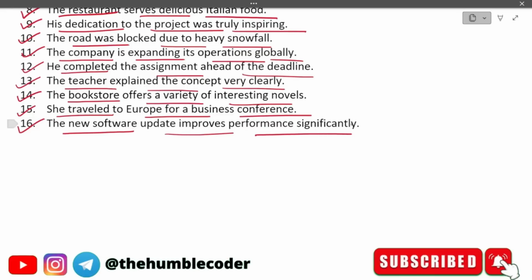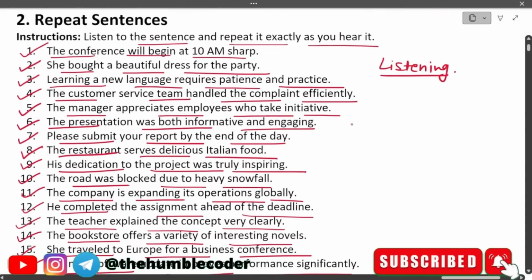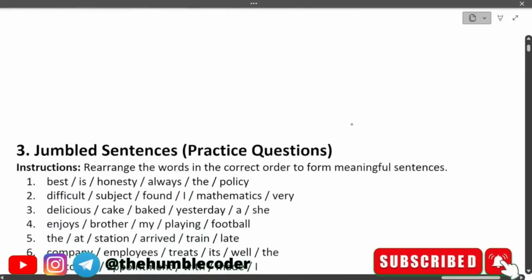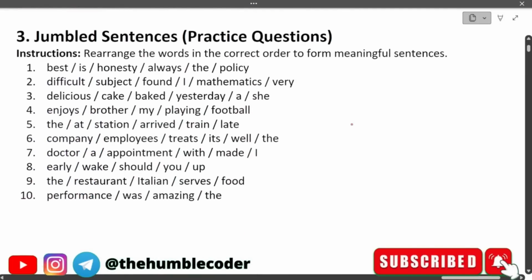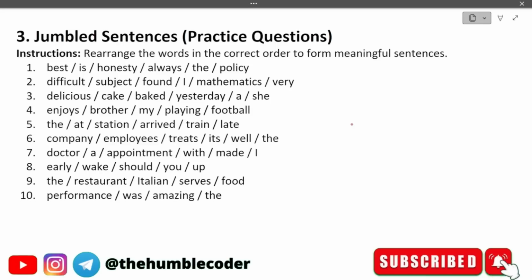So guys, I hope you have got good practice of these kinds of questions. Let's now move on to the next set of questions, which is jumbled sentences. These types of questions are also very common. Let's practice this so you will have good practice for appearing in the exam. Let's read the instructions first. Rearrange the words in the correct order to form meaningful sentences.